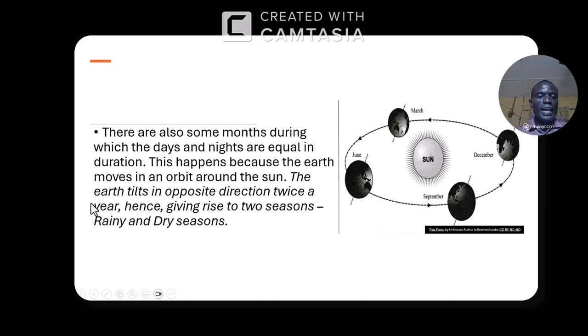So the earth tilts in opposite direction twice a year, hence giving rise to 2 seasons, rainy and dry season. You see, it tilts in opposite direction. And that is what brings about the season. We have the dry season, we have the raining season. So the revolution of the earth around the sun brings about the different seasons that we have. Okay, let's continue.